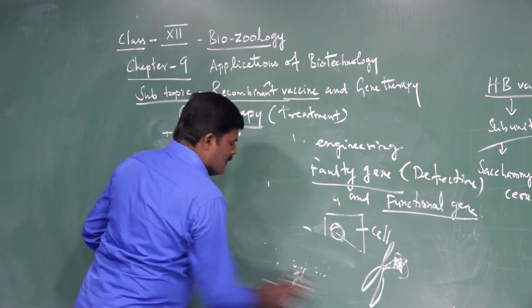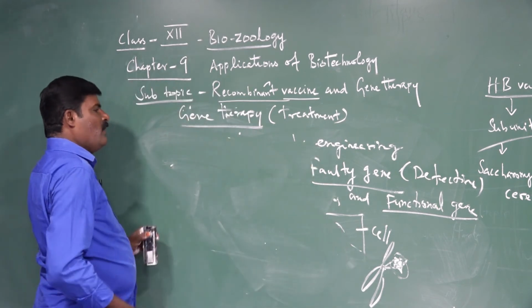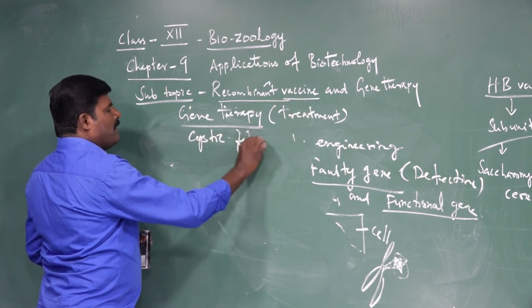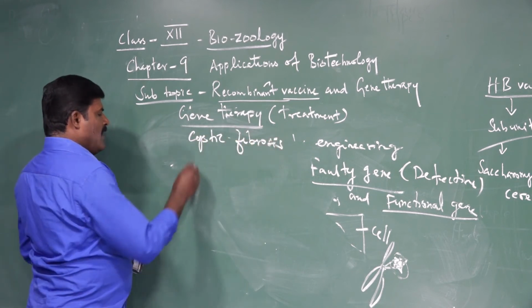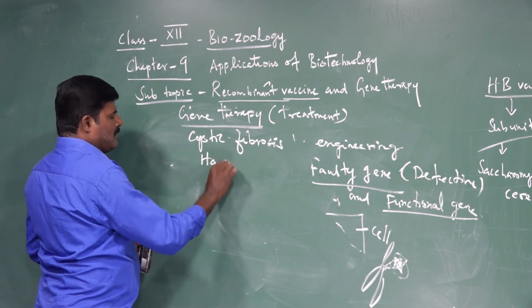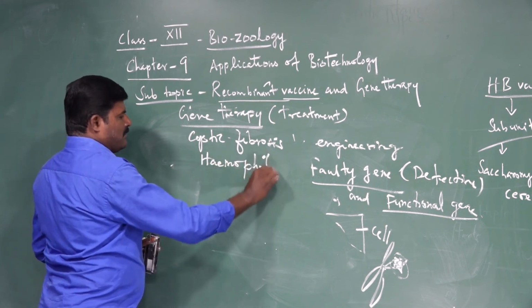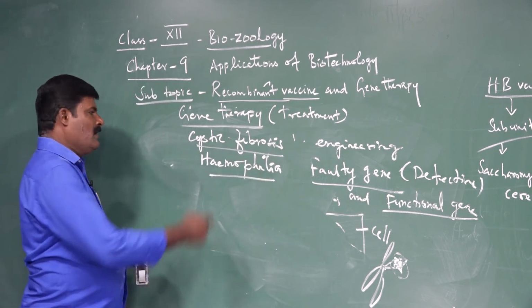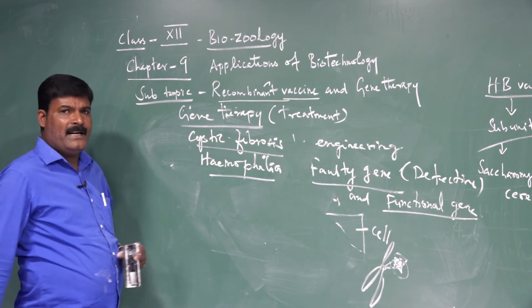Especially there are two kinds of hereditary disease. One is cystic fibrosis. Another one is hemophilia. What is cystic fibrosis? It is one of the hereditary diseases.